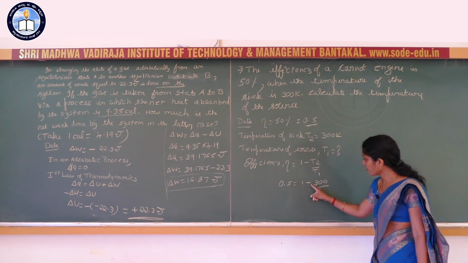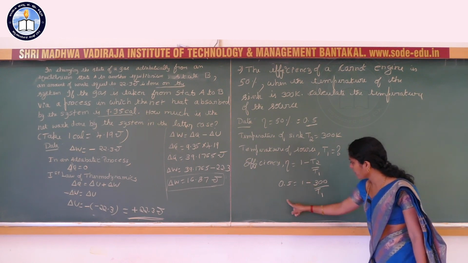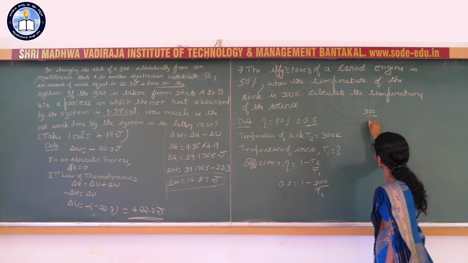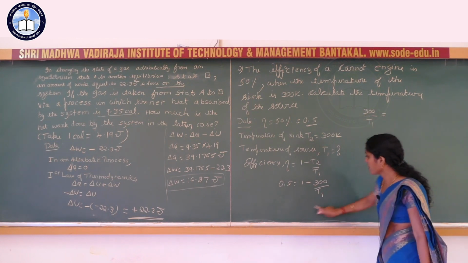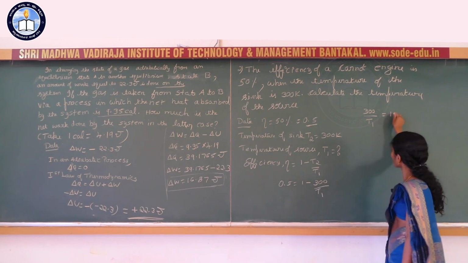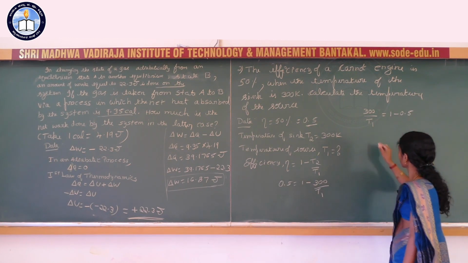Simplify it, shift this minus 300 by T1 to the left side, that becomes 300 divided by T1 is equal to, and 0.5 to the right side. So, 1 minus 0.5.